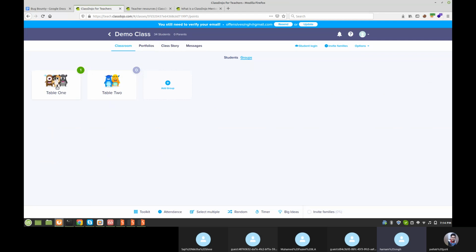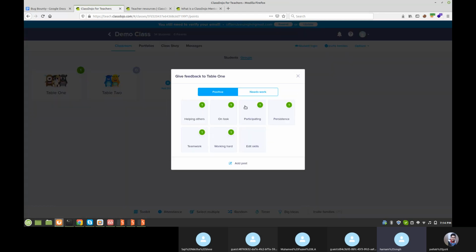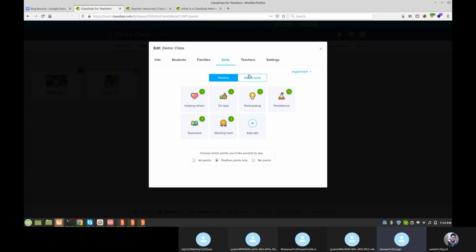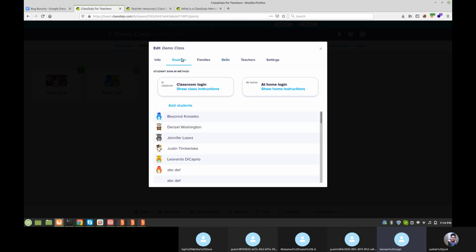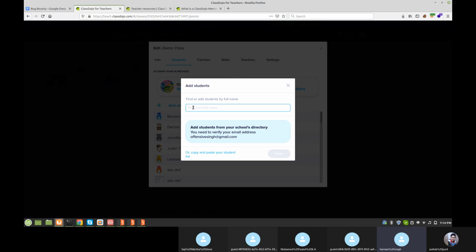Open any of them, always group, need work, add skill, nothing. Yeah, here is import file. It is importing something. Okay, so here maybe something, need work, no. Student, let's check here, add student. Yeah, add any student, ABC.